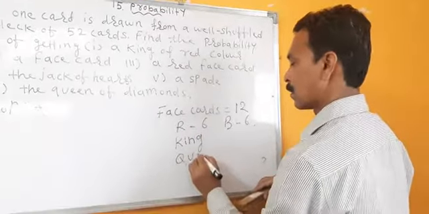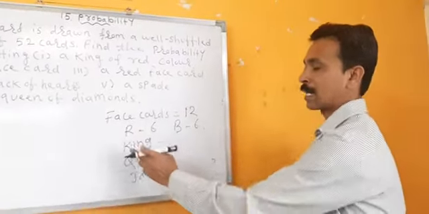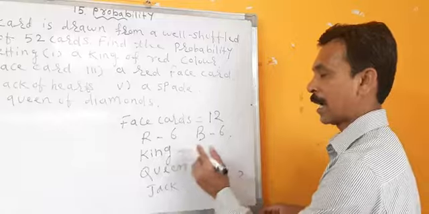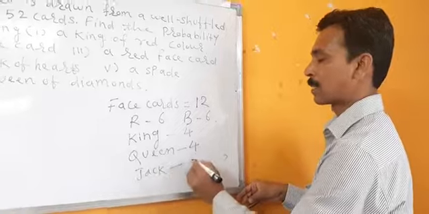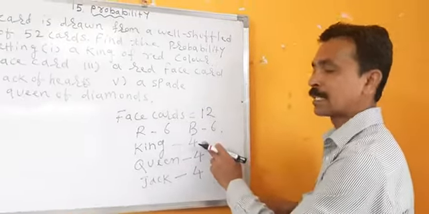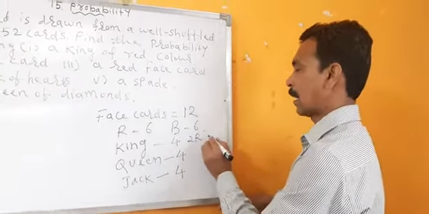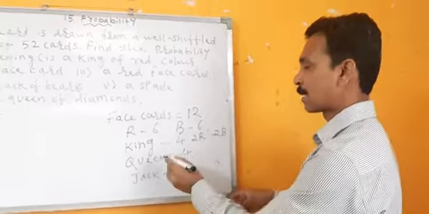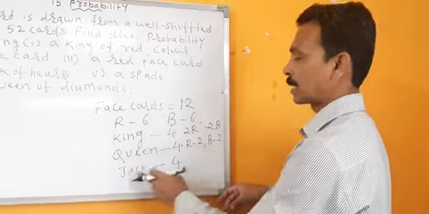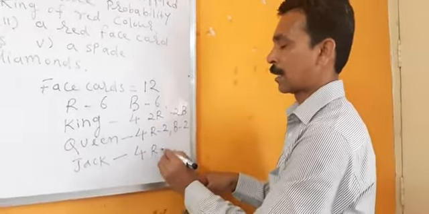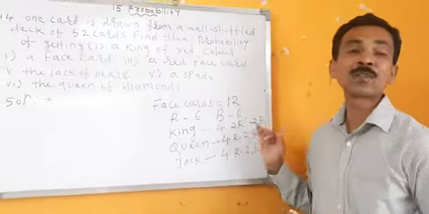King, Queen and Jack. Right? These are the face cards. King, 4 in numbers. Queen, 4 in numbers. Jack, 4 in numbers. In these 4 kings, 2 are red in color and 2 are black. Similarly in queen, red 2 cards, black 2 cards. Similarly in jack, red 2 cards, black 2 cards. These are the details of the cards.